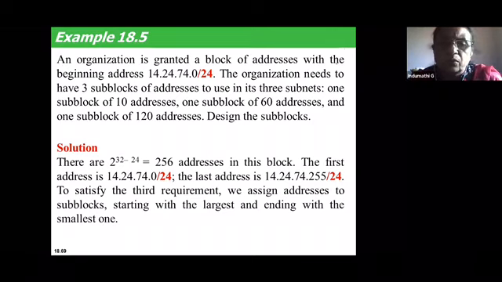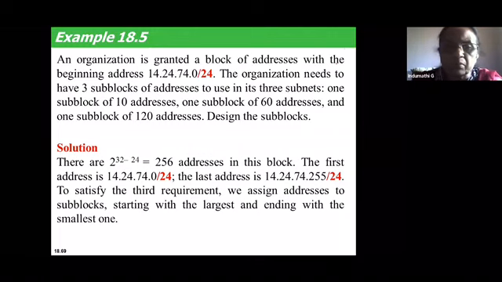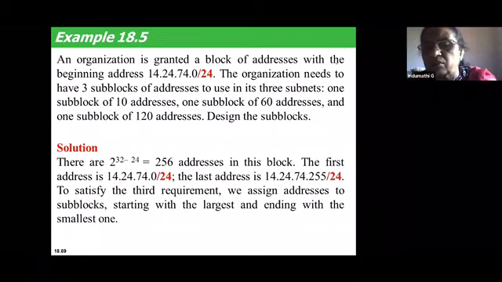So now you know that the mask value is 24. How do you calculate the number of addresses? You can say the number of addresses is equal to 2 to the power of 32 minus small n. So 2 to the power of 32 minus 24 is 2 to the power of 8, which is equal to 256 addresses in this block. So by knowing this mask value, you can calculate the number of addresses granted to the organization.